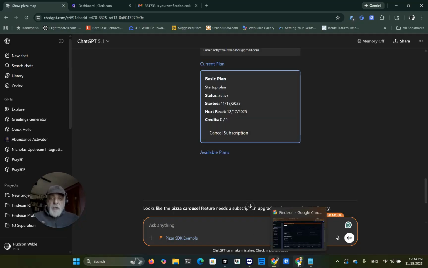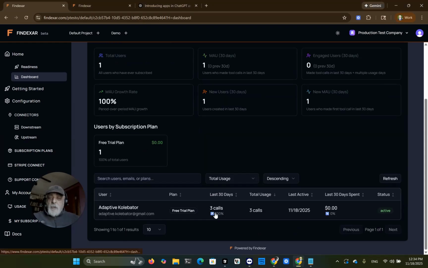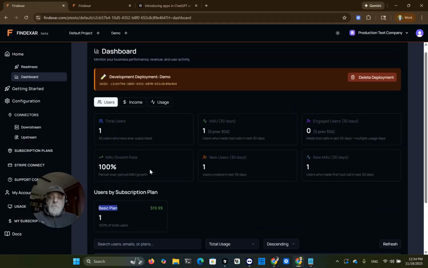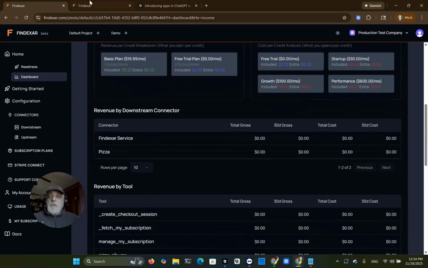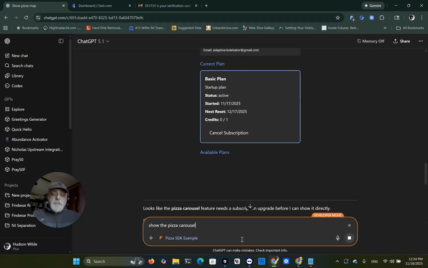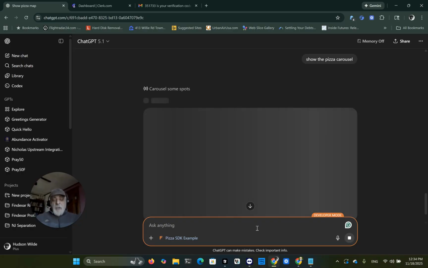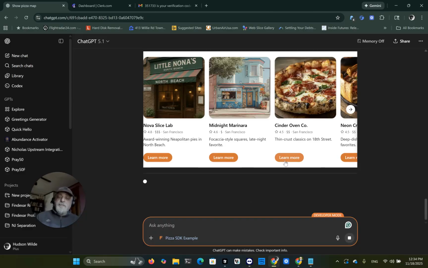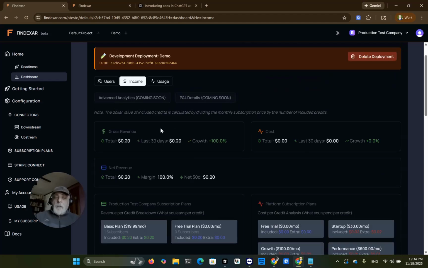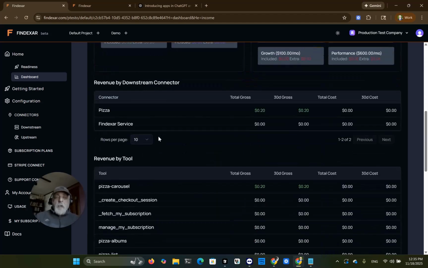So now, if we look at the dashboard, you can see that there is one user, but now that user is on a basic plan, 1999, and nothing should change here yet. So let's do one more carousel. So now it will work because now we're subscribed to the app. If we go to the platform, let's see. The user now is on a paid plan.